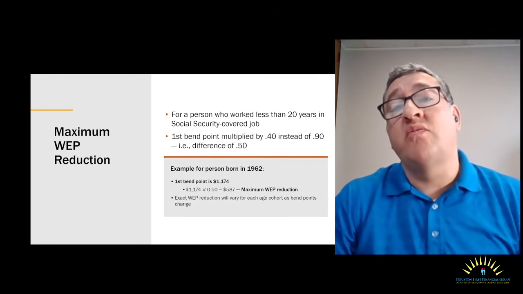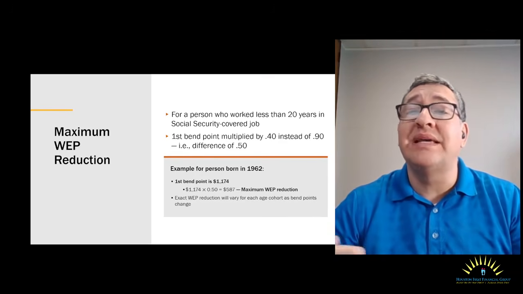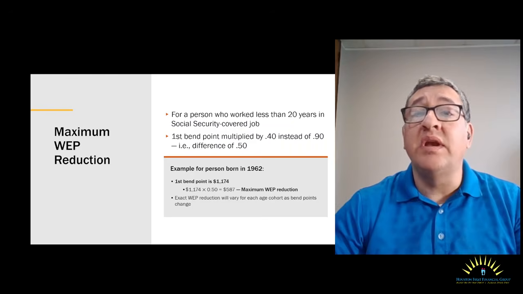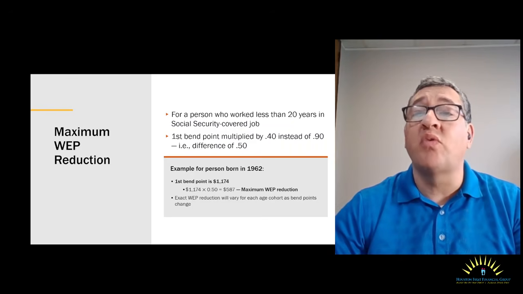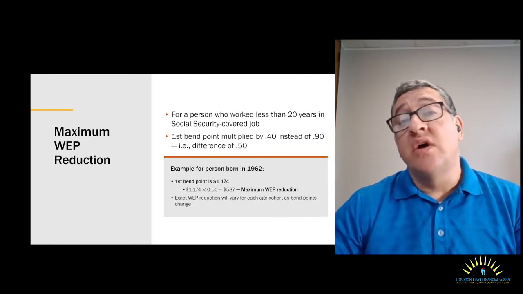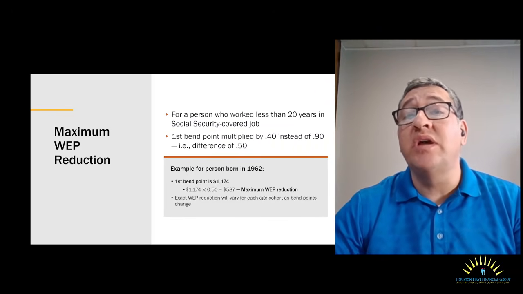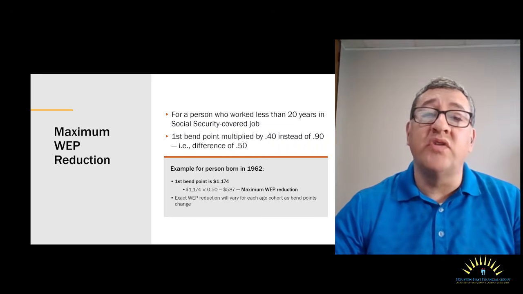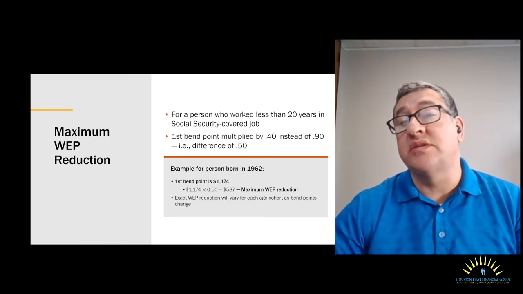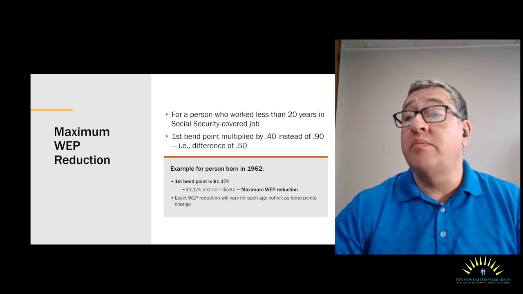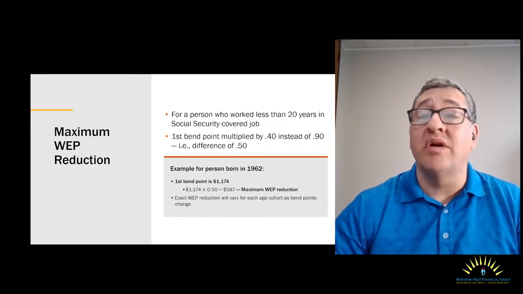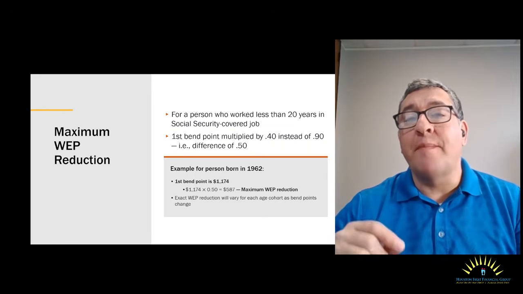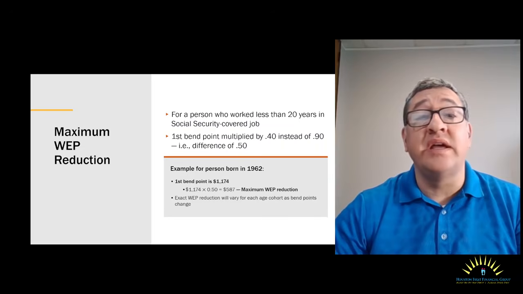The maximum WEP reduction will vary for each age cohort because it affects that first bend point. The bend points change each year. For someone born in 1962, the first bend point is $1,174. For someone born in 1960 or 1962, it would be slightly different. For someone born in 1962 who receives a pension from a non covered job and who worked less than 20 years in a Social Security covered job, the first bend point is multiplied by 0.40 instead of 0.90. That's a difference of 0.50. So the maximum WEP reduction would be $587.